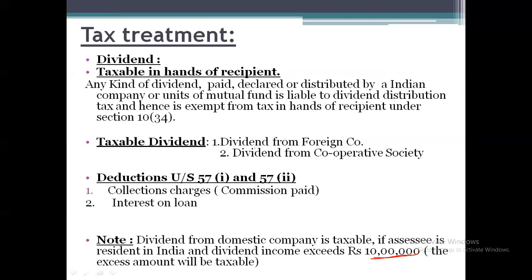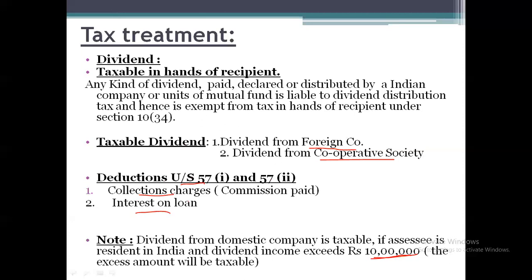But if you are receiving any dividend from a foreign company or from a cooperative society, it is fully taxable. And after calculating the dividend, if they have incurred any expenses such as collection charges or interest on loan, they can claim the deductions under section 57(1) and section 57(2).